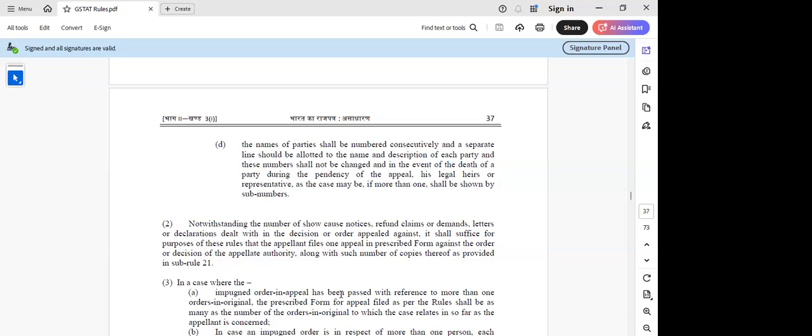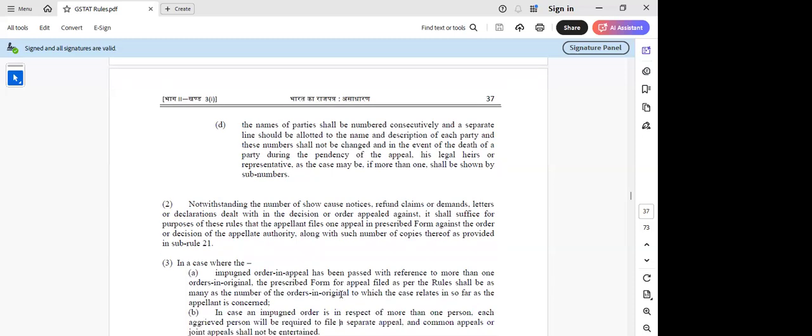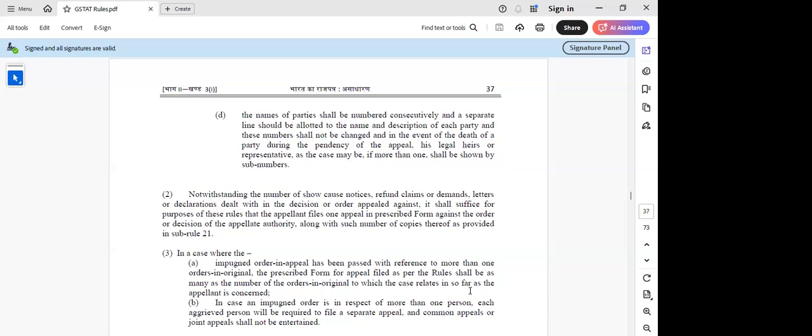Because here they have given separate scenarios. What I understand is, if it is a single appeal, then they are just trying to say that if the impugned order in appeal has been passed with reference to more than one order in original, then the prescribed appeal fee shall be as many as the number of orders in original. So one appeal, one order. If you have one order, then it will be one appeal against it. So if it is an order in appeal, this is fine, because if there are multiple orders, then I understand that multiple appeals will be filed.